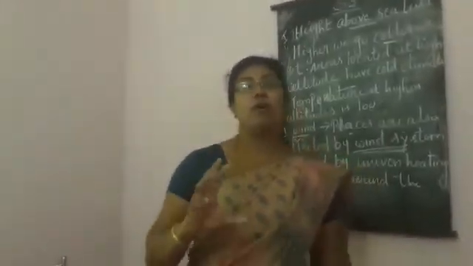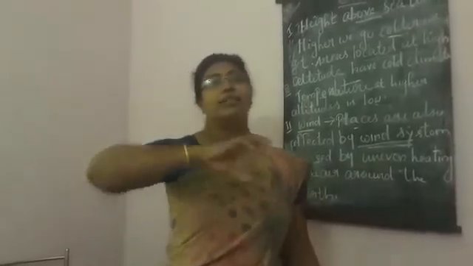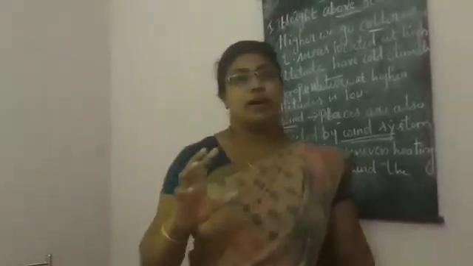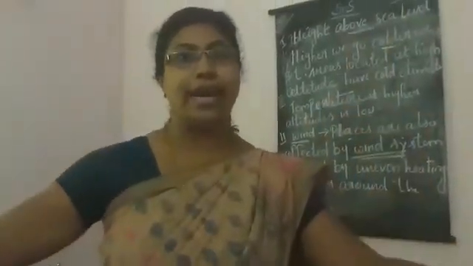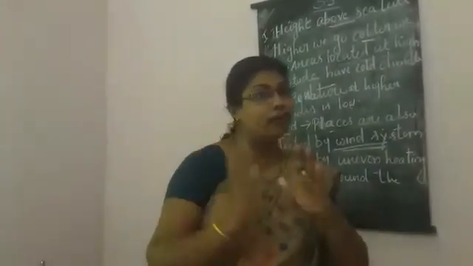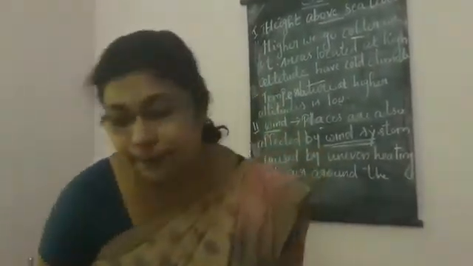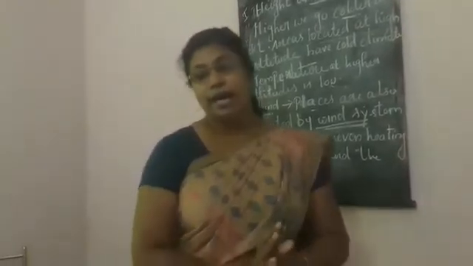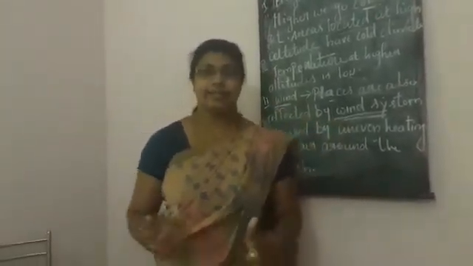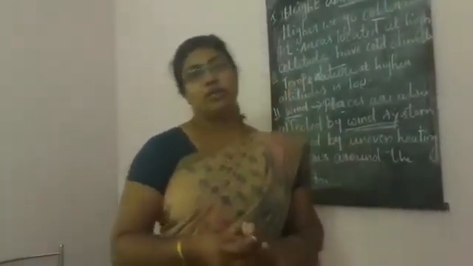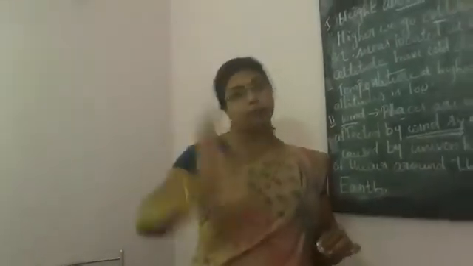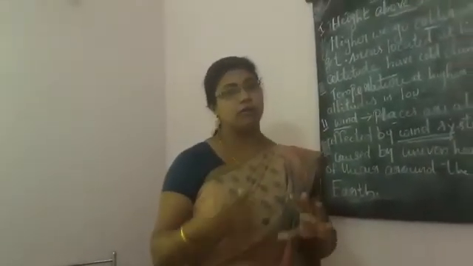The people who forecast, for example, on TV we can see that tomorrow there is a chance of heavy rain. Some people forecast that. Those people are known as meteorologists.